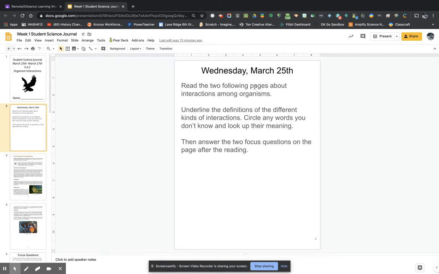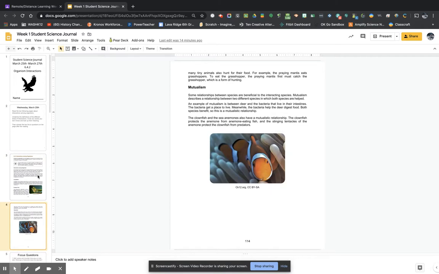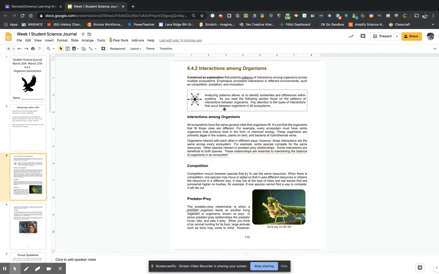So the first thing we're going to do is read a couple pages about interactions among organisms. We're going to try to learn some new definitions about these interactions. What are these interactions? What do they mean? We're going to underline the definitions of these interactions so that we understand them, and also circle any words that you don't know and look up their meaning. You can do all of that online. I'll show you how. Then you're going to answer the 2 focus questions on the page. So here's the reading. These 2 pages are what you'll read. Make sure to read all of it closely, especially the beginning, the titles. That will help you know what to focus on.